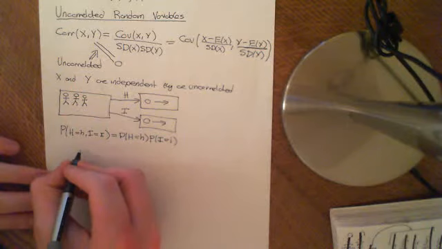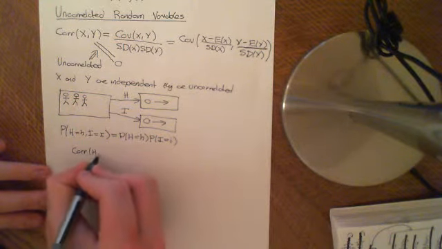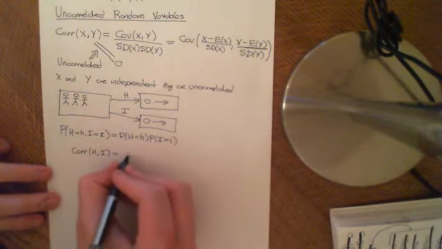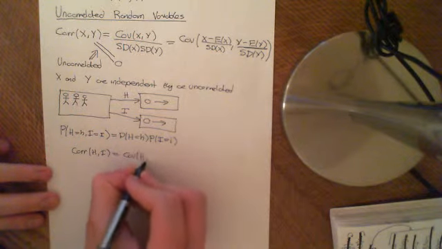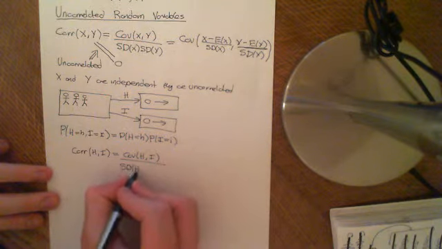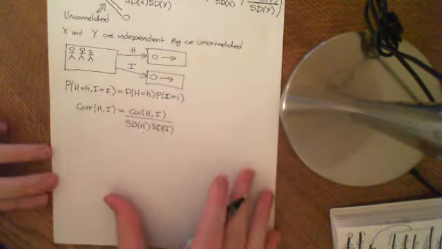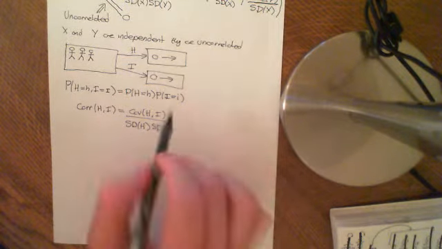Well, if h and I are independent, so if we take the correlation of h and I, then by definition this is equal to the covariance of h and I divided by the standard deviation of h times the standard deviation of I. Okay, so the standard deviation of h and the standard deviation of I, you can work those out.